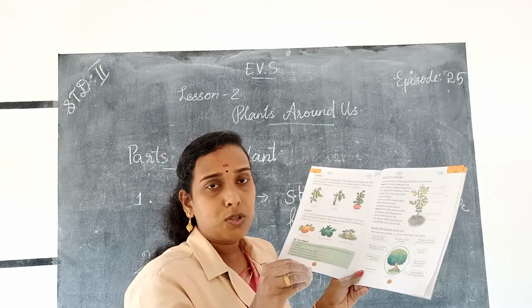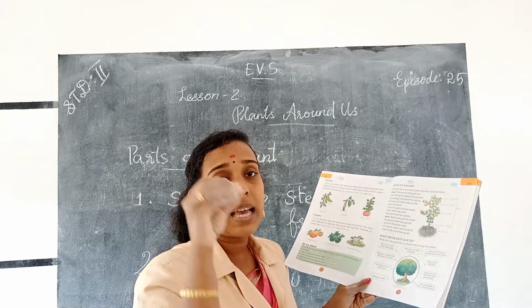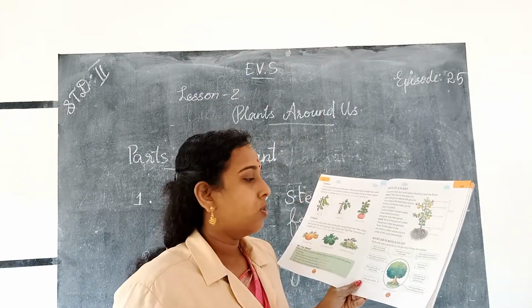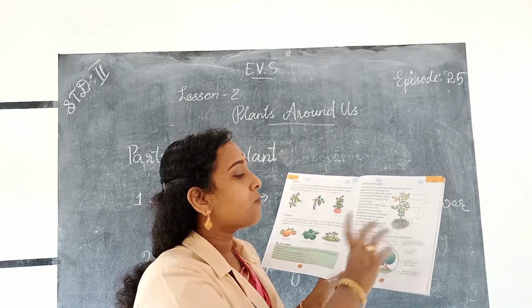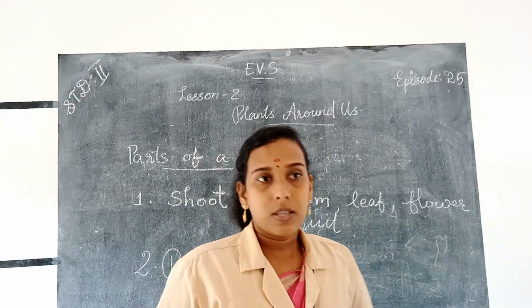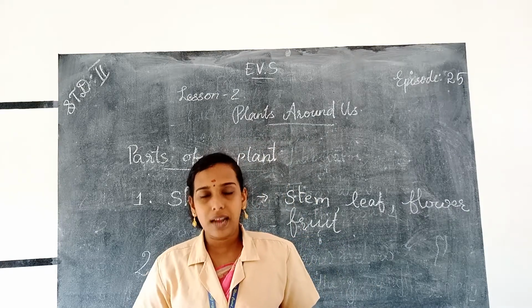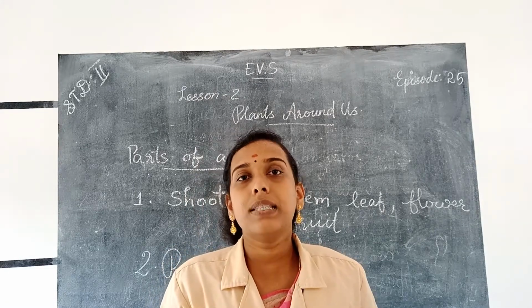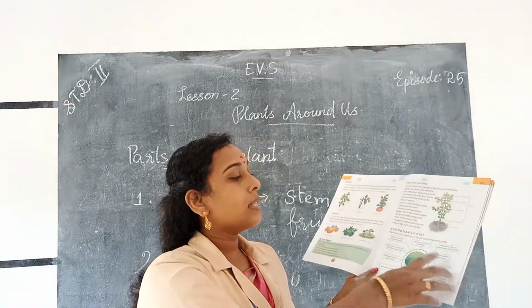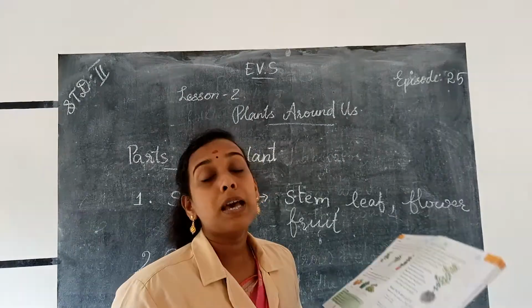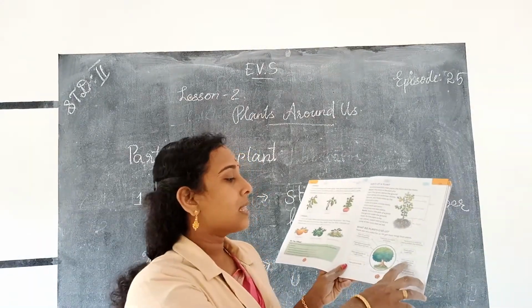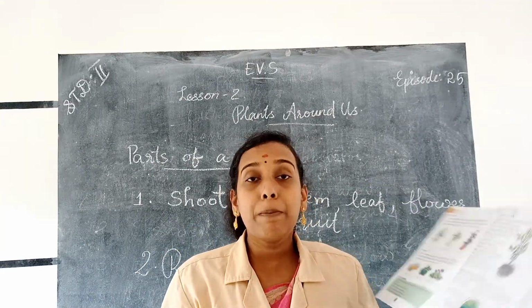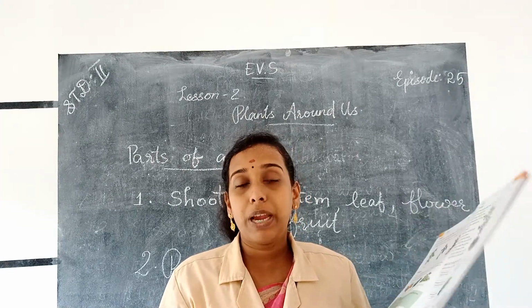Plants give us oxygen to breathe. Oxygen is an essential gas and we need it to breathe. So the plants give us oxygen to breathe. Then the plants give us wood for making houses and furniture. So we need wood to make furniture and other materials. So we get wood from plants to make furniture. And plants give us medicine. Some plants give us medicines. Then plants give us oil, rubber, paper and perfumes. So the paper is also made from plants.